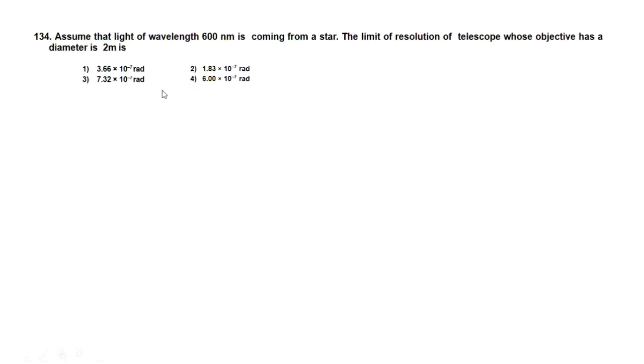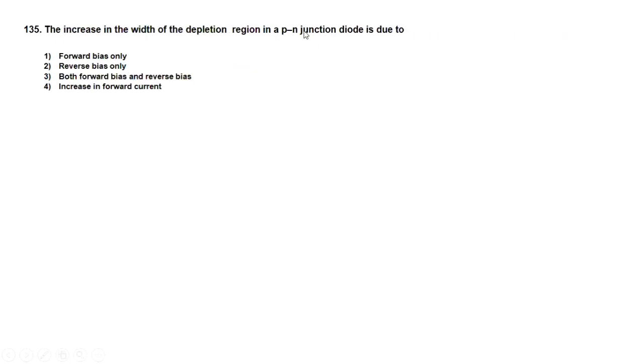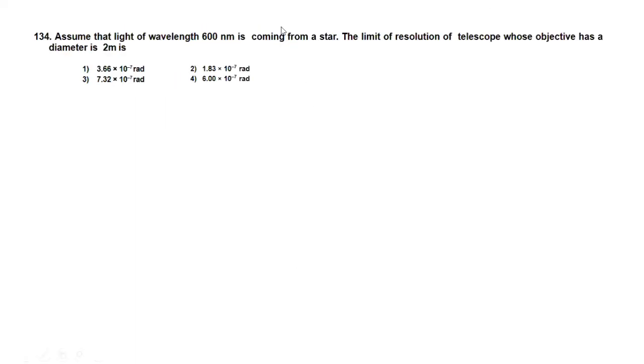Question number 134. Assume that light of wavelength 600 nanometer is coming from a star. The limit of resolution they are asking of a telescope whose objective has a diameter 2 meter.